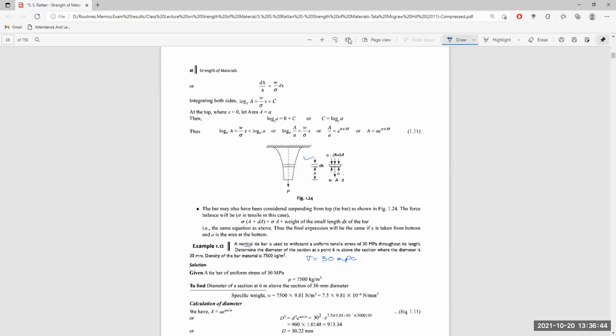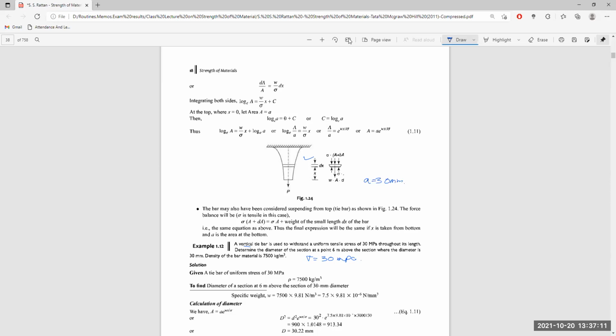Determine the diameter of the section at 0.6 meter above the section where the diameter is 30 millimeter. We can simply say here that A, the diameter at the end, is equal to 30 millimeter itself.